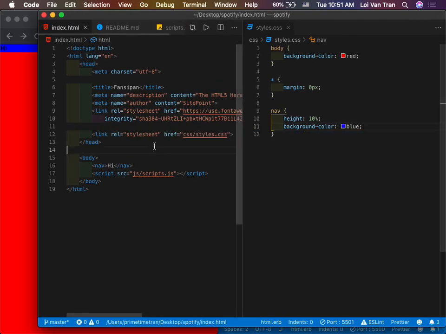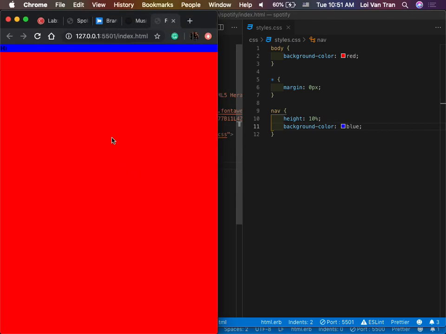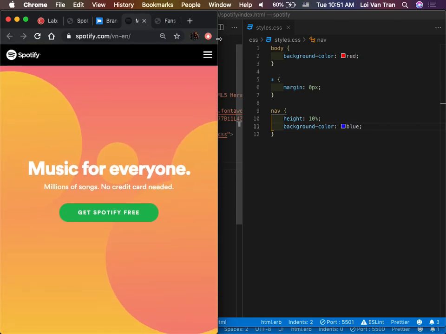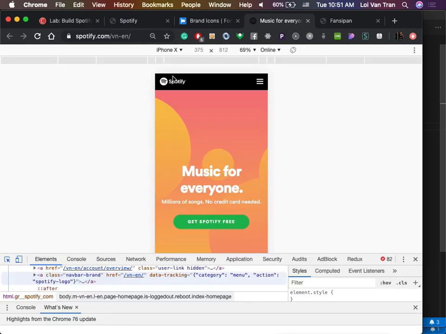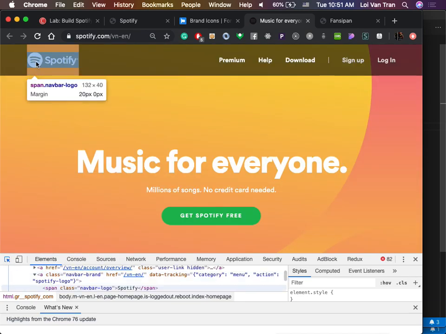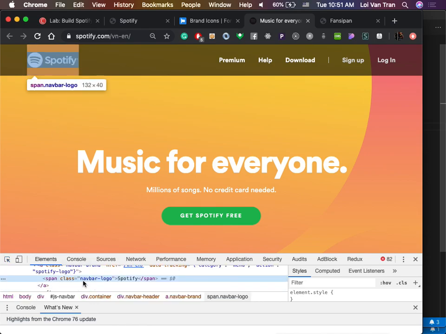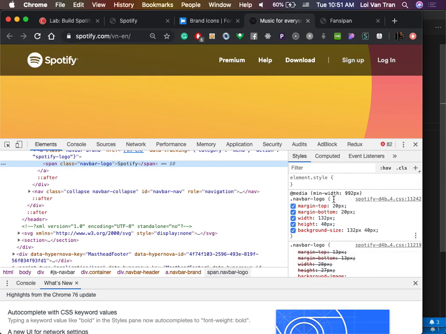Okay. All right, so we've already got ourselves a nav bar. Let's go ahead and look at the example again, just to make sure that we've got an idea of what's going on. So you guys can see that we have some links over here, and we have an image, okay? So I'm gonna use this shortcut called Command-Shift-C to open up my pointer. It automatically focuses this pointer thingy. If I hover over the image, it will tell me some basic things about it, including its URL, as well as the styles. You guys can see the computed styles over here on this toolbar right here. You guys can copy these styles, you can adjust them, you can play around with them, etc.